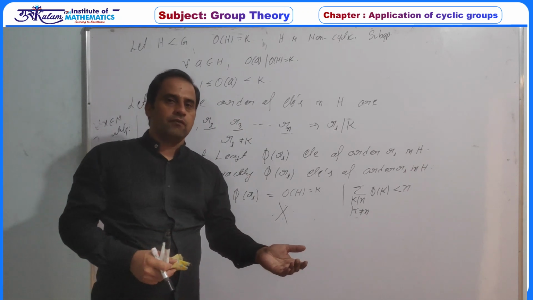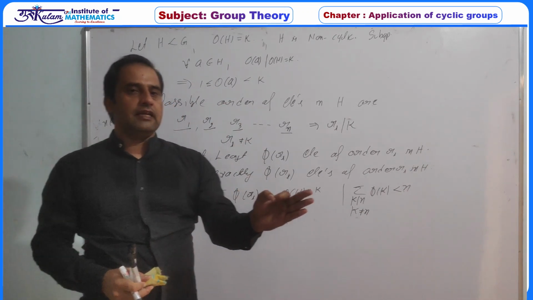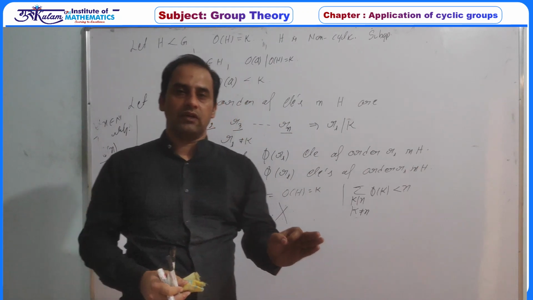But in G we have the property that for every n there are exactly phi(n) elements of order n.